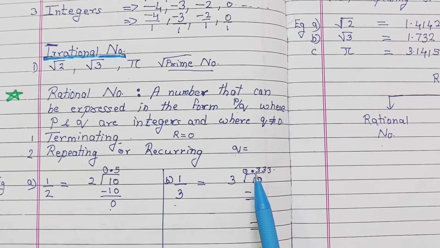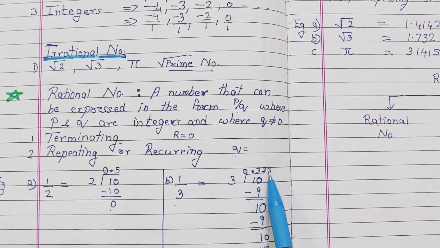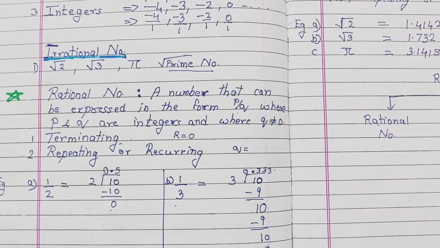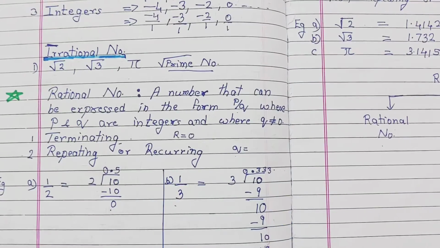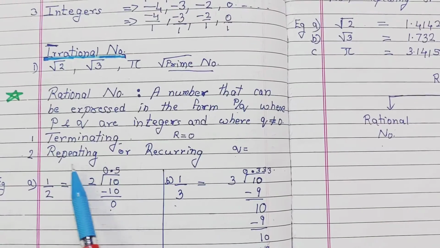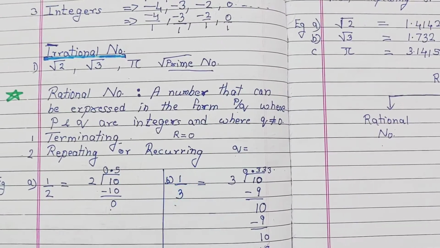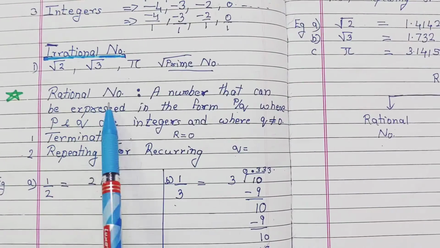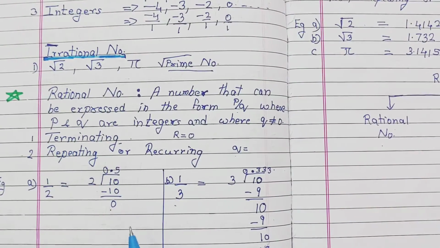So what is it? The quotient here, look, the quotient here is repeating, that is 3 3 3 3, it is repeating itself. So when the remainder is not 0, the quotient is repeating, we say that it is repeating or reoccurring. So this thing, that is 1 by 3, is also a rational number according to the conditions. Either of the conditions should be fulfilled for any number to be a rational number. Now we have understood about the rational number.